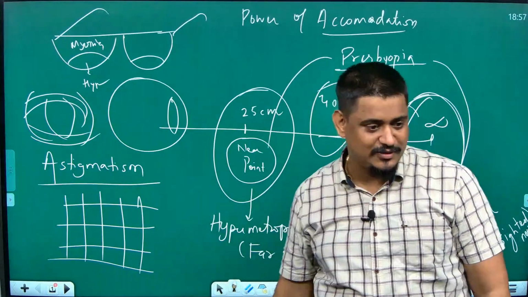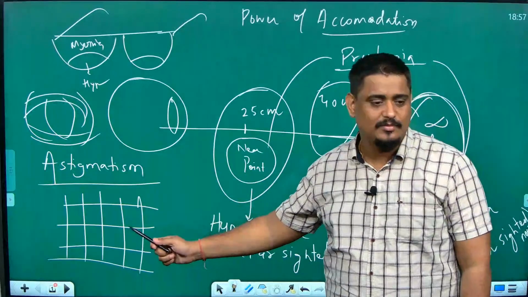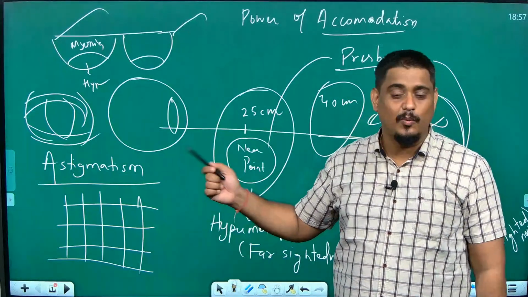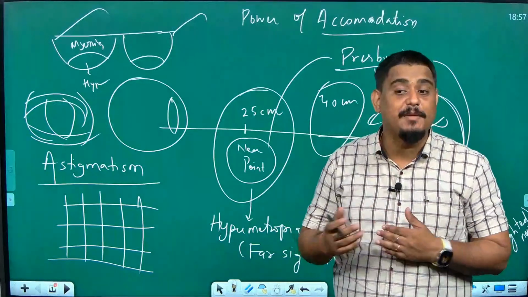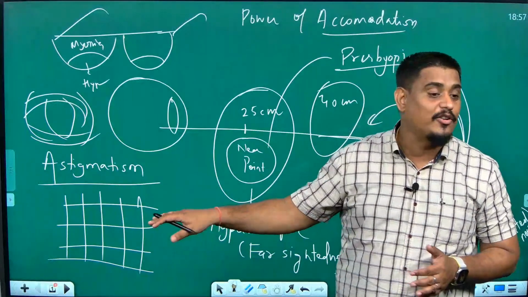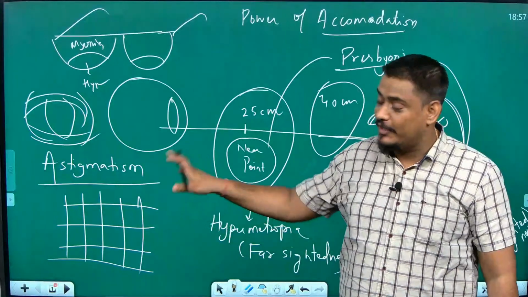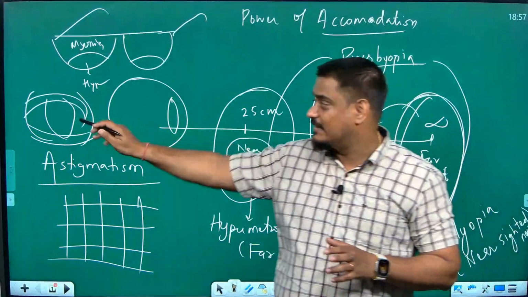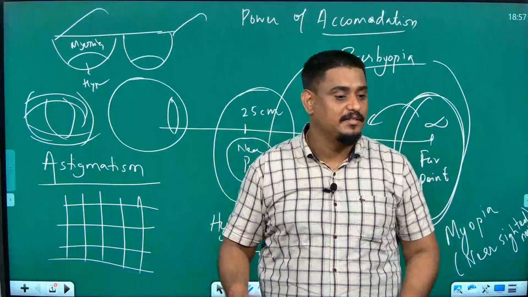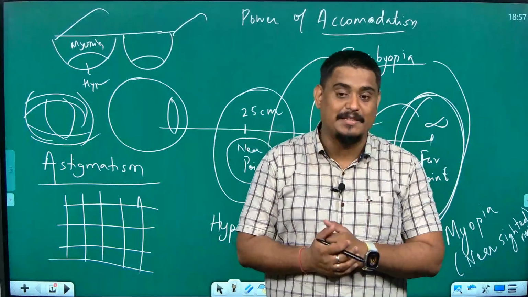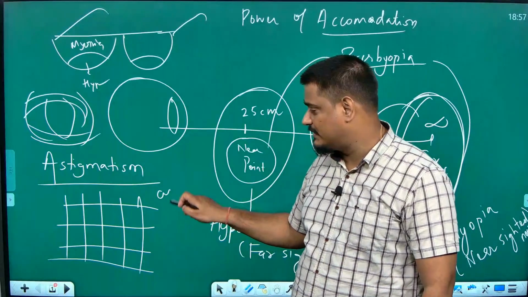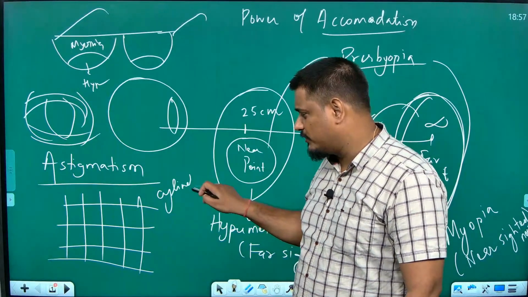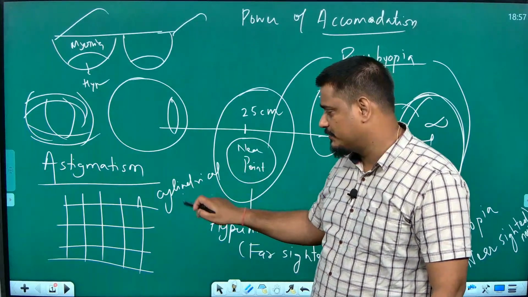Not heard, no? Astigmatism is a disorder where our eyes are not able to differentiate between vertical lines and horizontal lines. If you draw them together, our eyes will see something like a bulged thing. Very rare disease, but it happens sometimes. And how do we rectify it? By using a cylindrical lens. It is not in your portion, I am just telling for information.